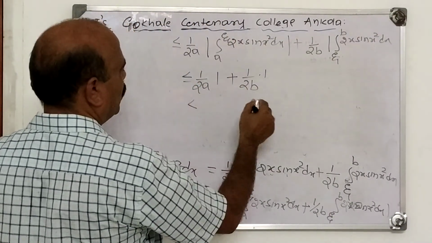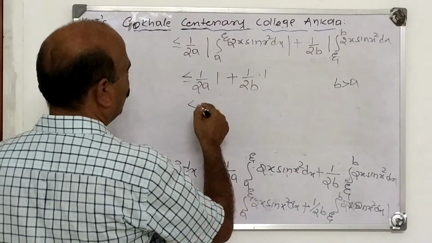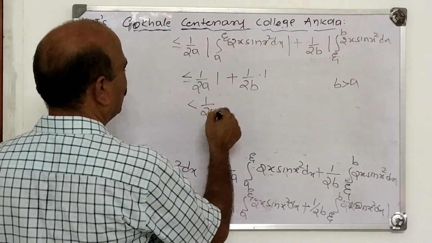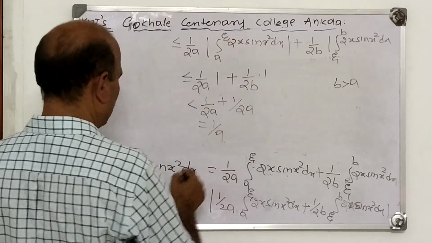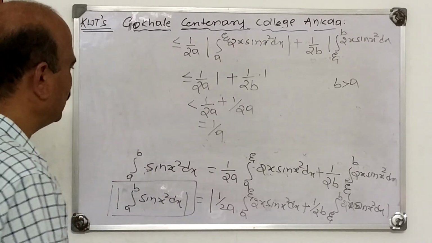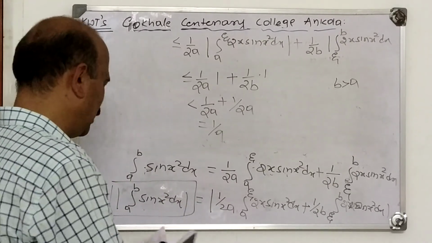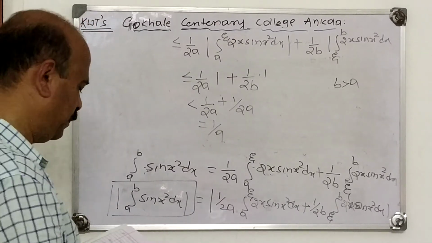What is b here? b is greater than a. 1 upon b is less than 1 upon a. This is therefore less than or equal to 1 upon 2a plus 1 upon 2a, which is 1 upon a. So mod of integral a to b of sin x square dx is less than or equal to 1 upon a. This is the proof.